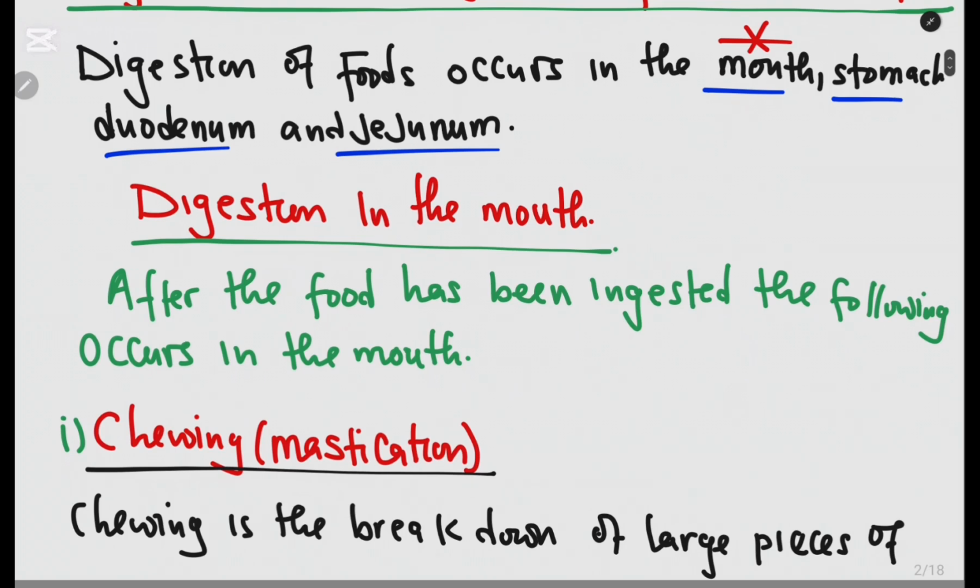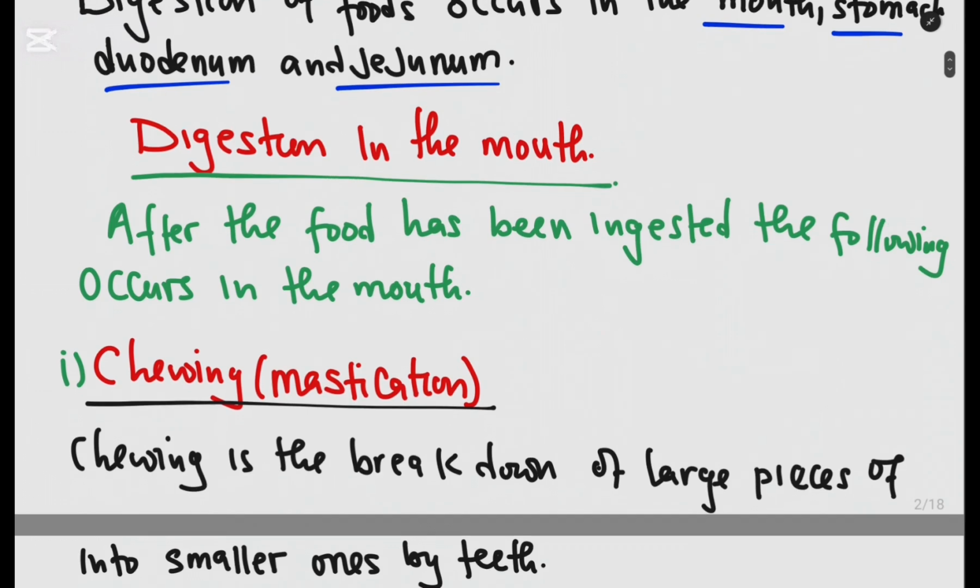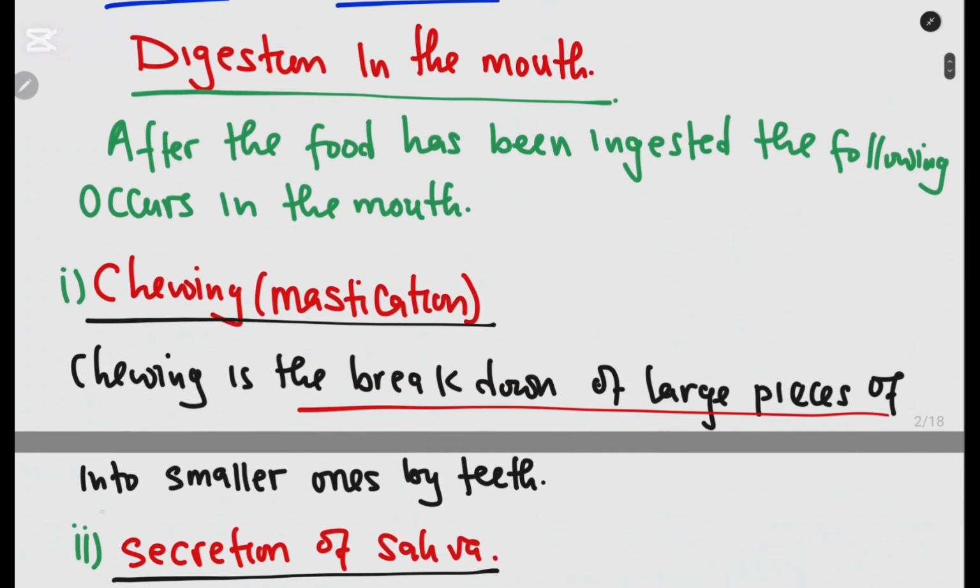When you put food in the mouth, what happens is that you start chewing. Another word that you can use for chewing is mastication. Okay, so we've started with the digestion of food nutrients in the mouth. When you ingest the food, you eat the food. What you're going to do first is you start chewing the food. Now, what is chewing? Chewing is just the breaking down of large pieces of food into smaller ones by the action of teeth. So you use teeth to chew.